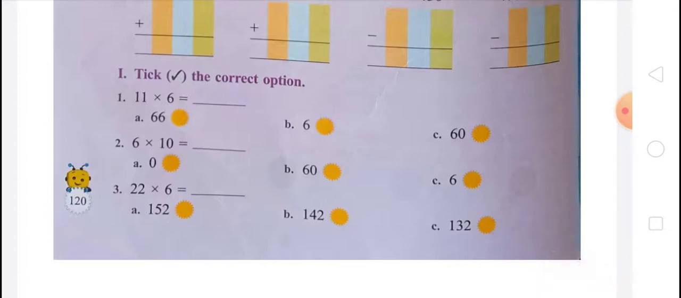Question number I, tick the correct option. 11 multiply 6, that is 66, so that is option A, so we have to tick it. Question number 2, that is 6 multiply 10 equals 60, so we have to tick option B, that is 60. And third, 22 multiply 6, so that is 132, and so we have to tick option C.